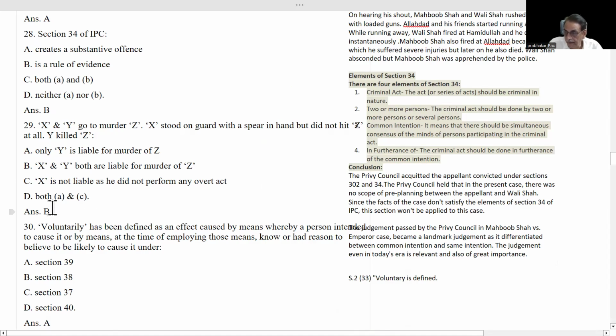The answer is B: X and Y both are liable for the murder of Z. Why? X and Y go to murder Z. There is a common intention. Section 34 is there. That's why, if there is a common intention, each and every act done by Y is attributable to X also. That's why X and Y both are liable for the murder of Z.